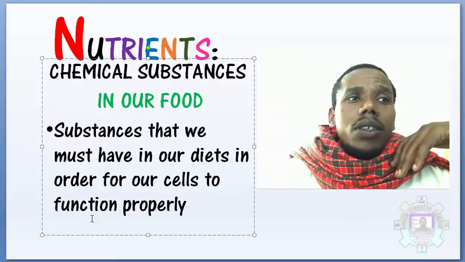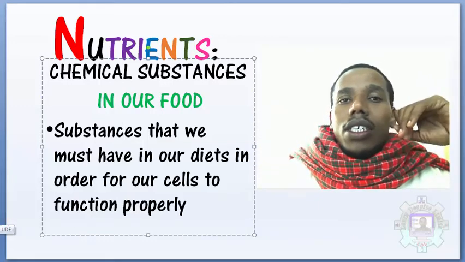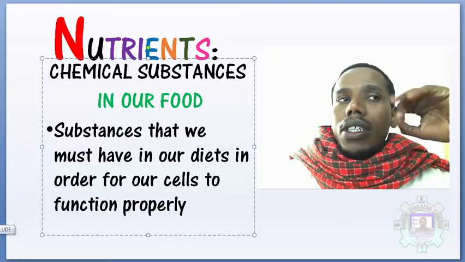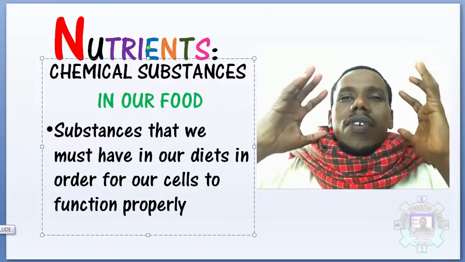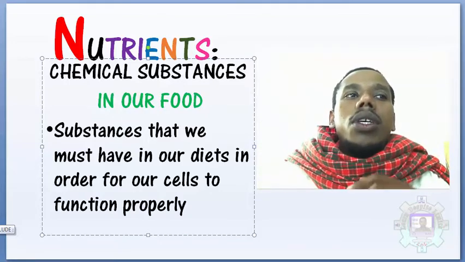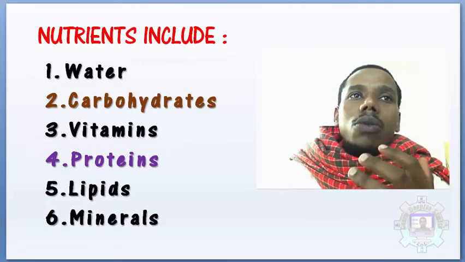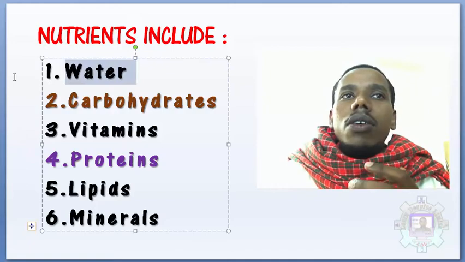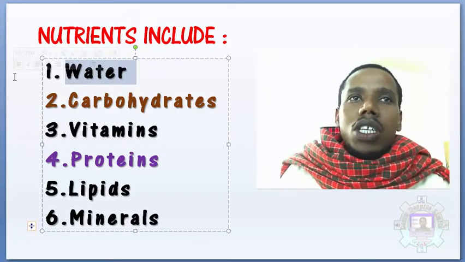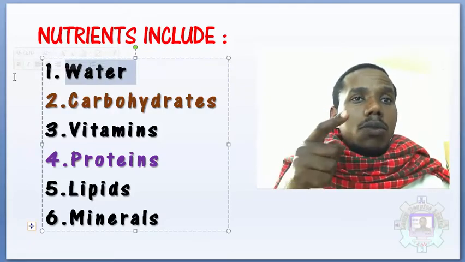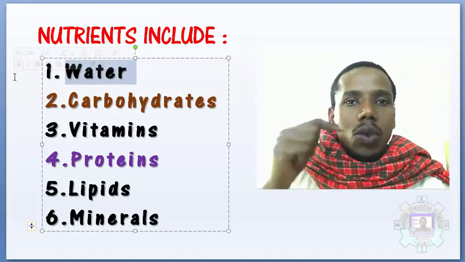There are many, and they are all important, but there are only six nutrients that are very essential in our body. The most important is water. This body needs water, and we will talk about that.